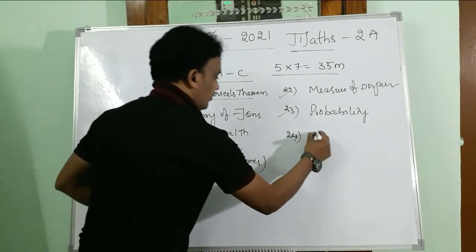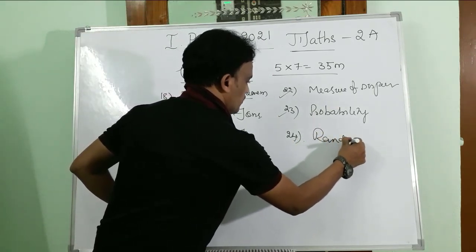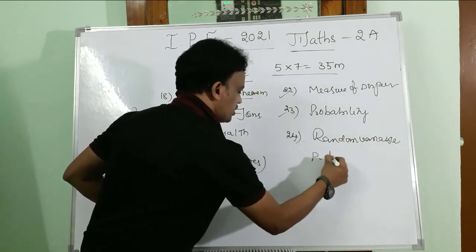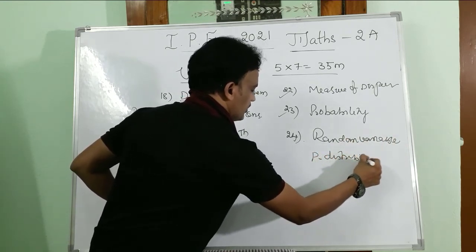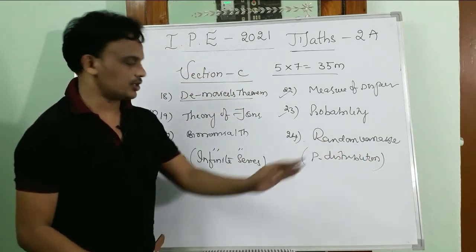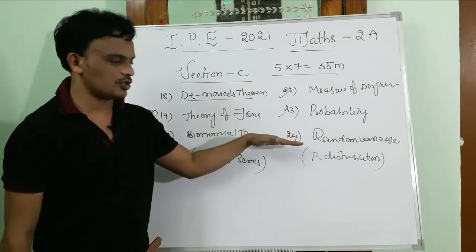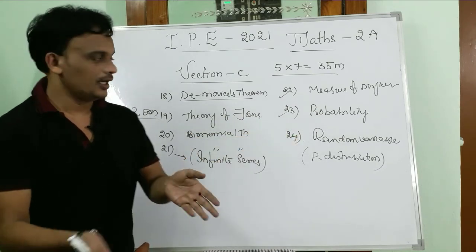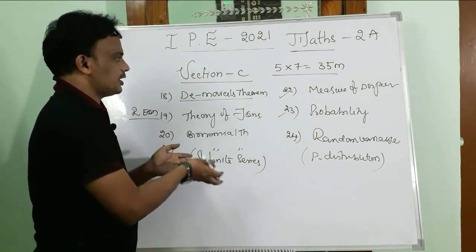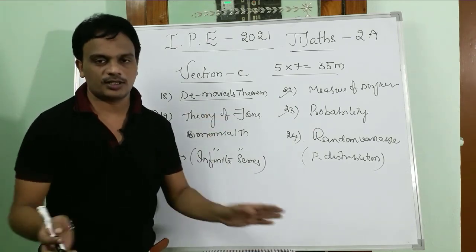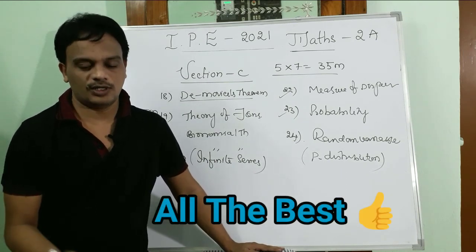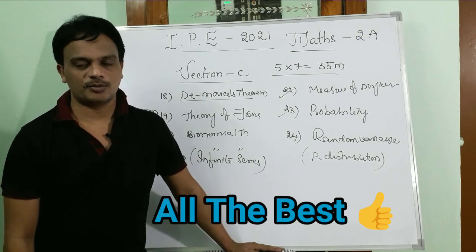And here from random variables, probability distribution is there. Particularly from random variables, probability distribution is a compulsory question. That is about the 24th question. Yes students, this is about the blueprint of Maths 2A. If you are perfect about these things, we get the questions totally, and we are going to write those questions. So without any doubt, you will get full marks from the Maths 2A paper.